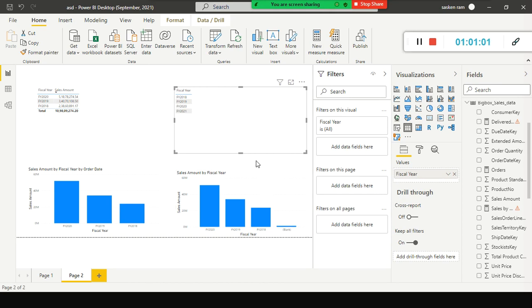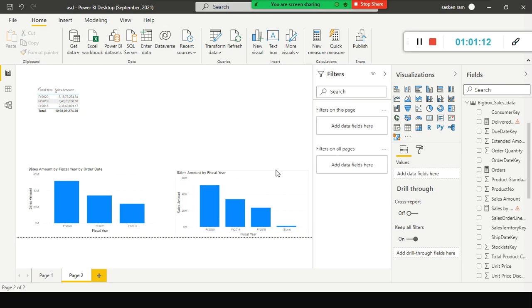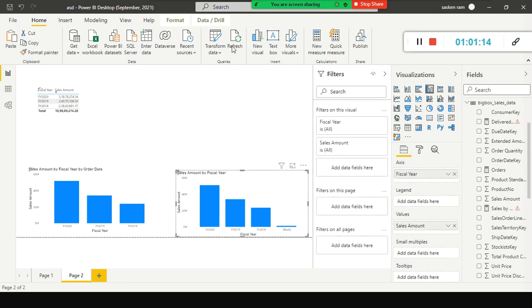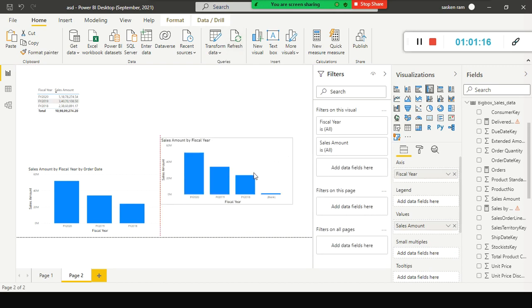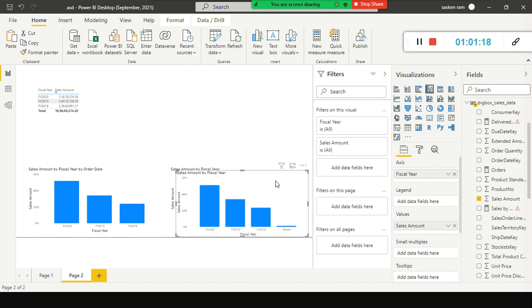You don't have to do the drag and drop again. Simply remove this one and copy paste it, that's all. But here I did not use DAX at all. I did not use DAX.